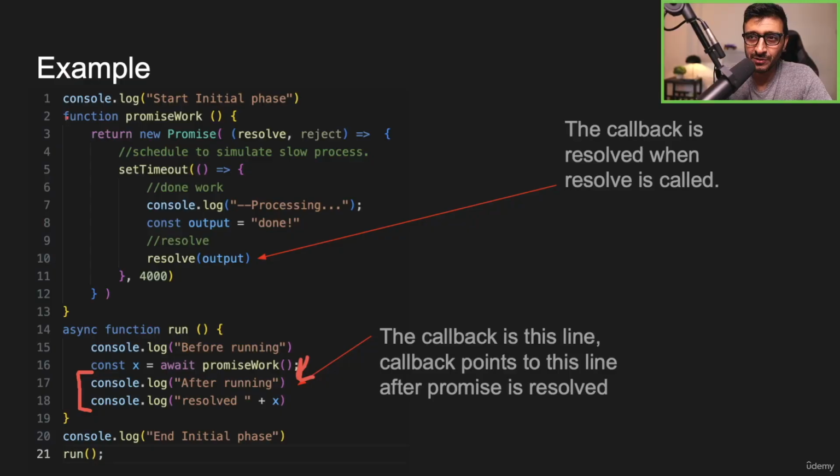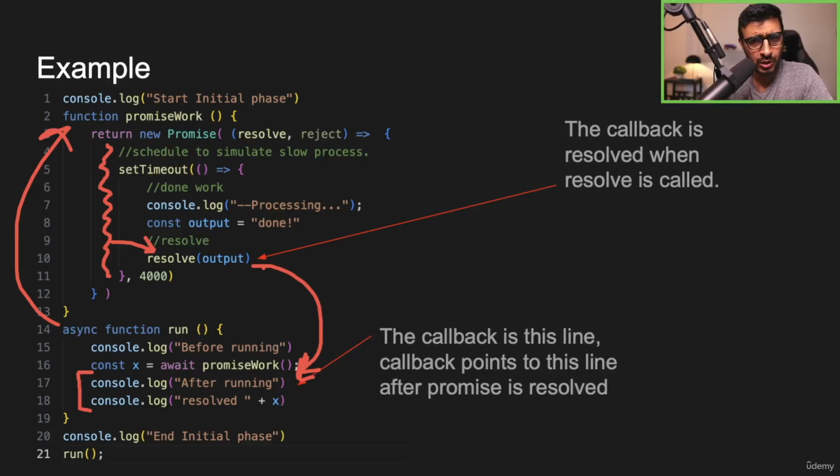If I execute a function, all I do is tell the processor to go to this location and start executing. So that's the game we're playing here. We execute that, and it will go and start executing, and when it's done, when resolve is called, we will call the callback, a virtual callback that will take us exactly right here, and it will execute.